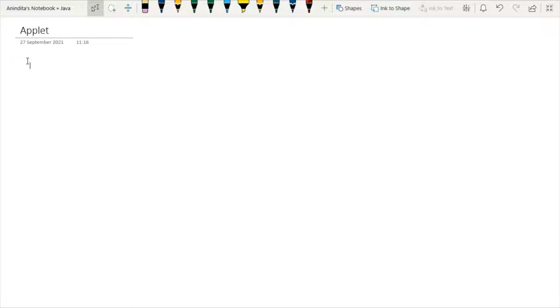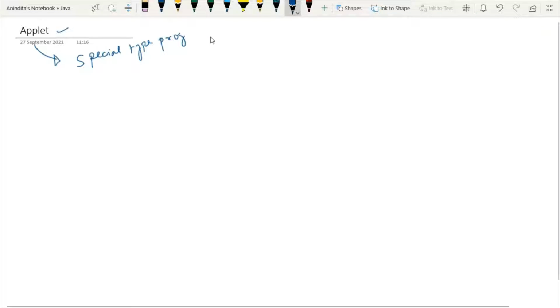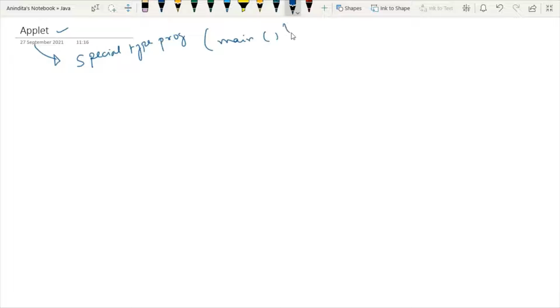Now the very first question that comes to your mind: what is this applet all about? If you ask me, I have only one answer. It is a special type of Java program. Why it is special, now you will be able to understand. I will definitely write this code, but you will find that in this code there will be no main class or main method. An applet program does not use a main class or main method for its invocation. So this is the first point.